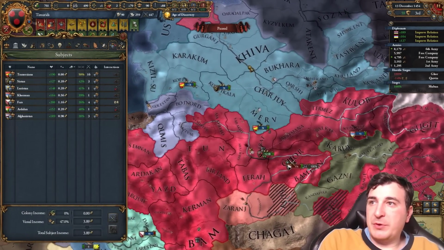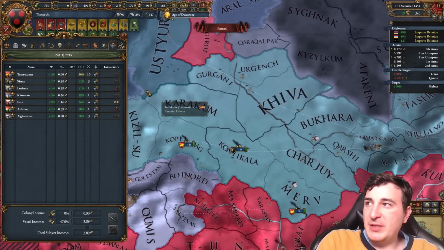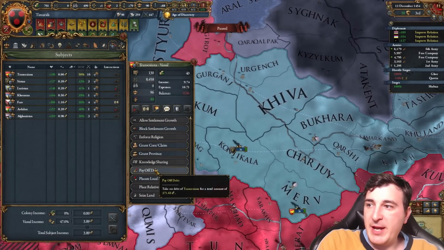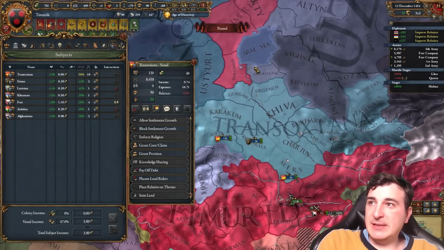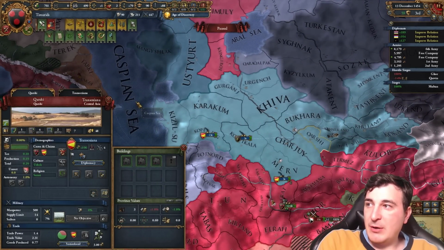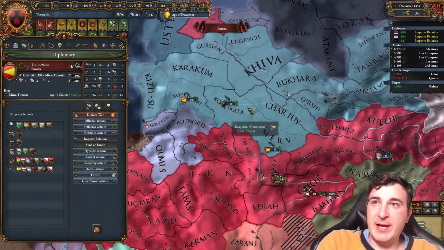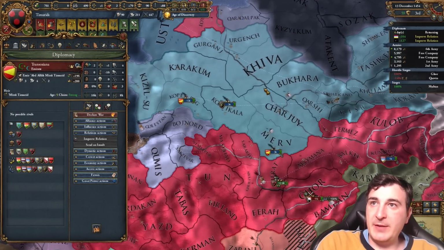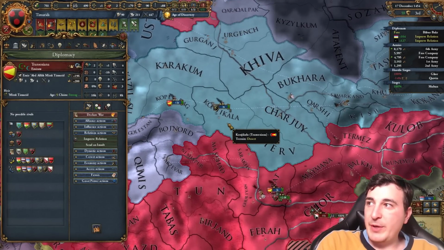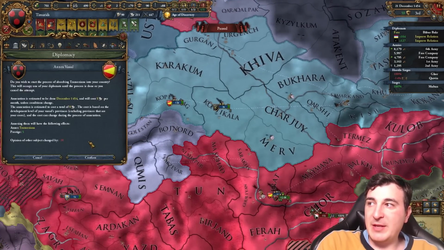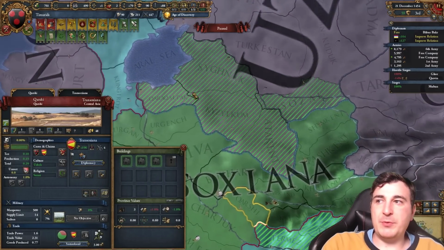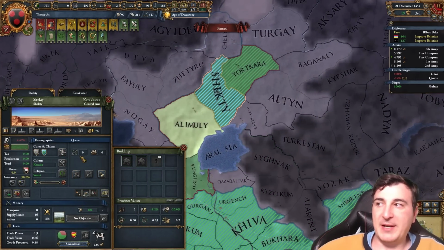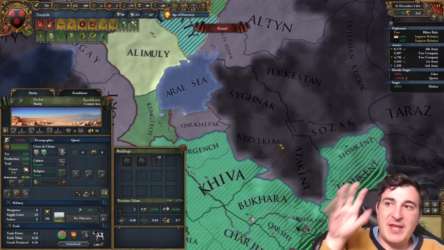How are we doing with our vassals? These guys are a little bit disloyal now. Can we pay off any of your debt? We can't. Oh my god, that's a lot of debt though. Holy shit, that's a lot of debt. Maybe I'll just develop you once, because I don't want to waste 300 ducats, and instead I'm gonna integrate you, because apparently that's something we can do right now, boyos. We got the relations with them, and we can integrate them right now. I know what some of you are thinking as well. Why don't you use their cores to conquer back this stuff? I'm not worried about that because I'm going to release Kazakh afterwards, and they have the exact same cores.